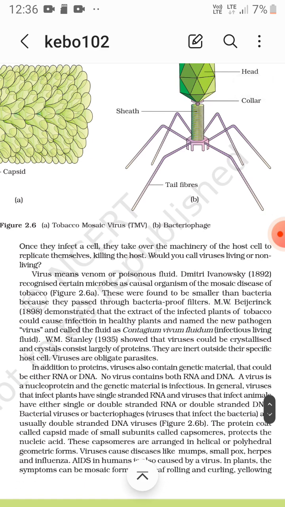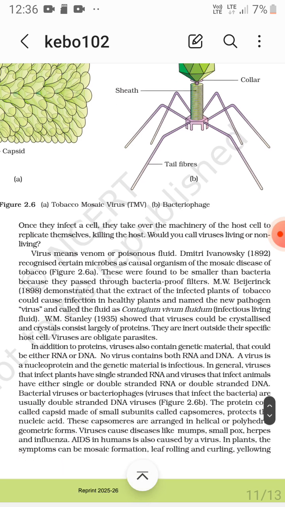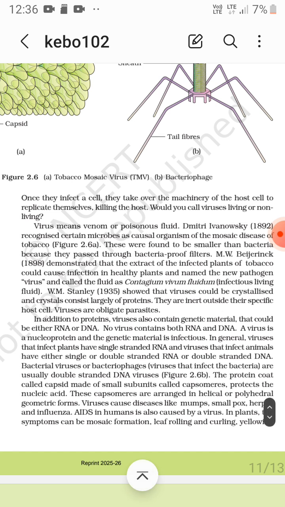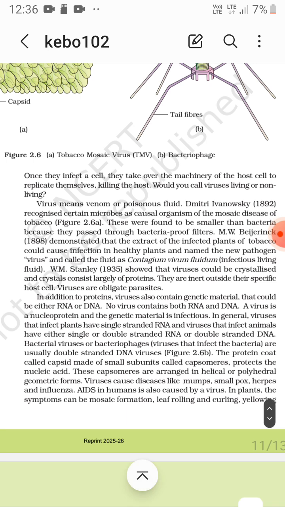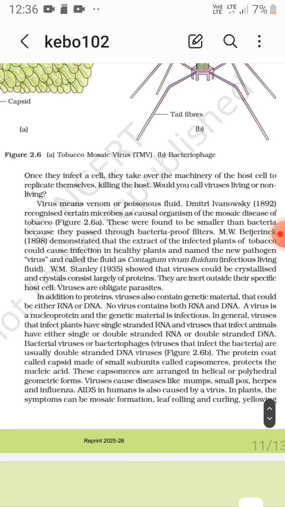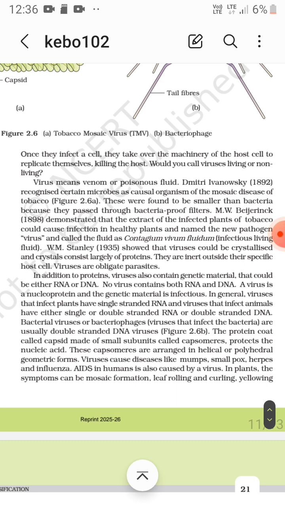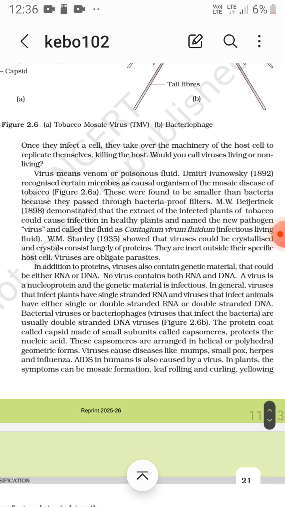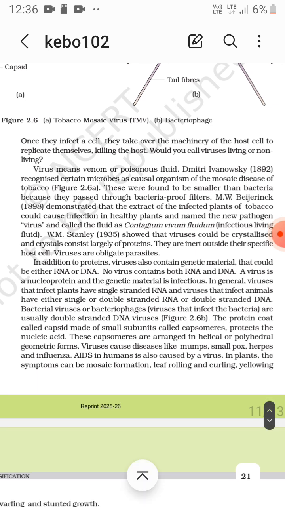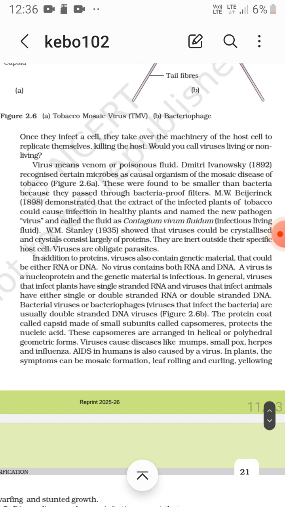Okay, Dmitri Ivanovsky, 1892, found the mosaic disease of tobacco, and these agents were smaller than bacteria. They passed through bacteria-proof filters. M.W. Beijerinck, 1898, demonstrated that extract of the infected plants of tobacco could cause infection in healthy plants, and named the new pathogen virus.